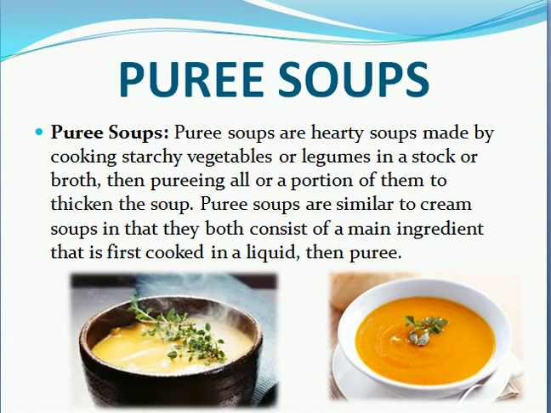Puree soups are similar to cream soups in that they both consist of a main ingredient that is first cooked in a liquid, then pureed. Here for puree soup we will cook the entire thing. After cooking we will add seasoning, everything, then we will do puree. These puree soups are higher in protein value as well as vitamins.